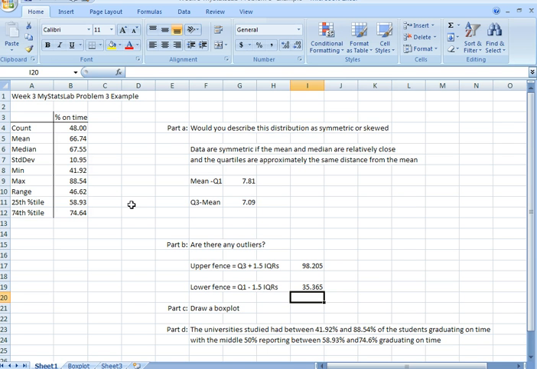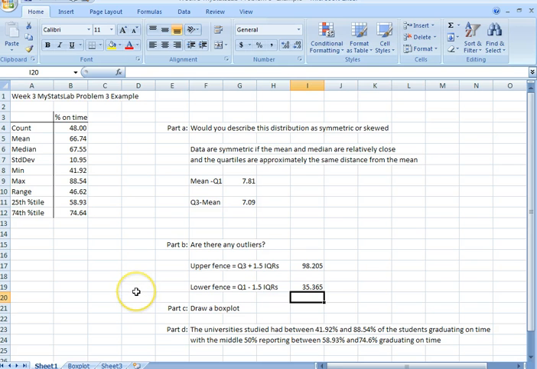And we compare these fence values with the minimum, which was 41.92, and the maximum of 88.54, so they are within the upper and lower fence, so there aren't any outliers.